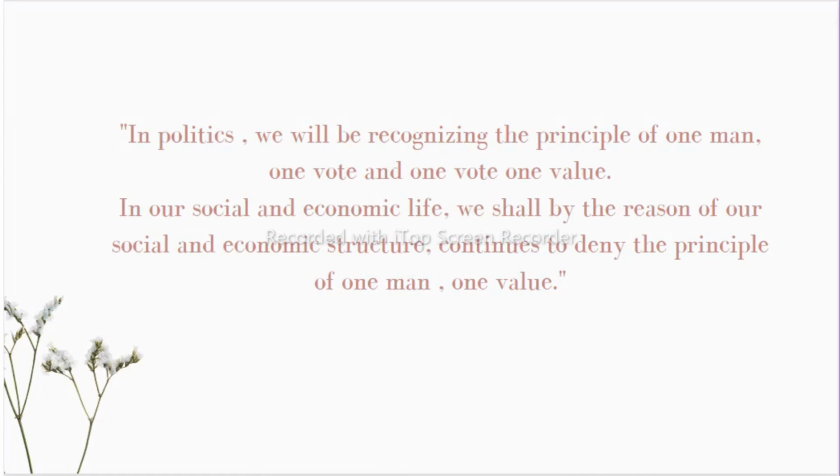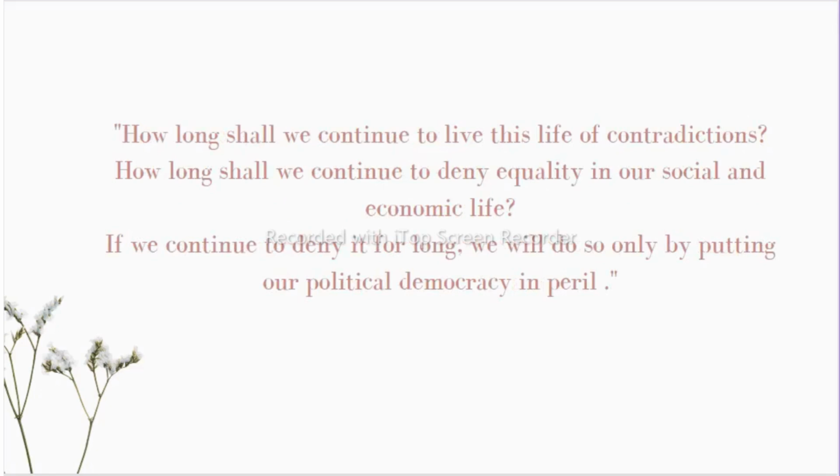These are the contradictions. So he expresses anxiety here: how long shall we continue to live this life of contradictions? How long shall we continue to deny equality in our social and economic life? If we continue to deny it for long, we will do so only by putting our political democracy in peril.